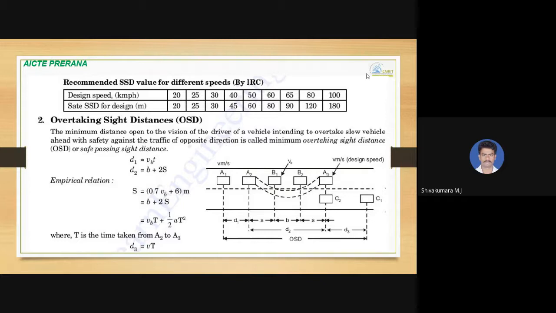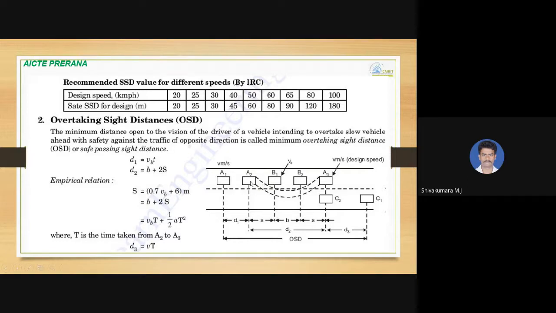Now we come to its analysis. Assume that there are two vehicles. B is the slow moving vehicle and A is the fast moving vehicle. Vehicle A wants to overtake vehicle B. At the same time, there is vehicle C coming from the opposite side. The distance between vehicle A and vehicle B you can take as a safe distance, that is S.